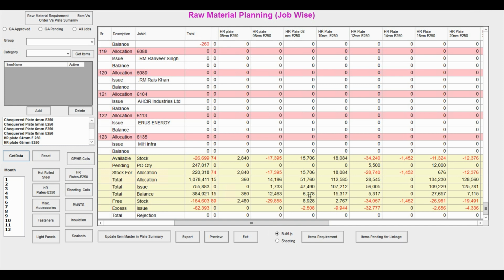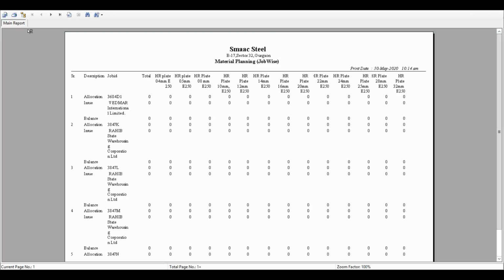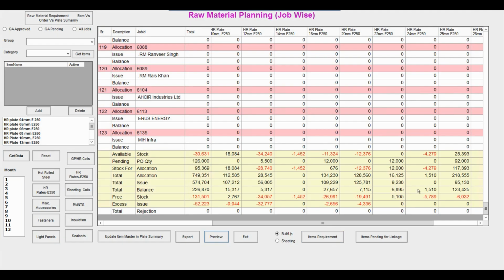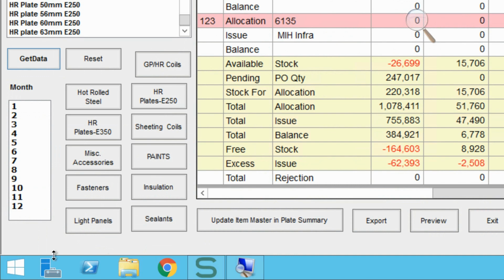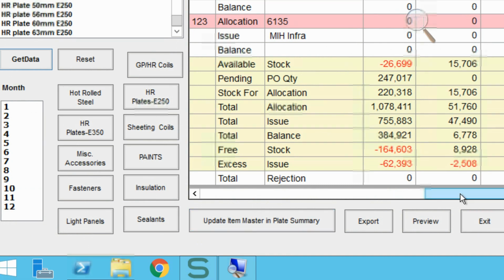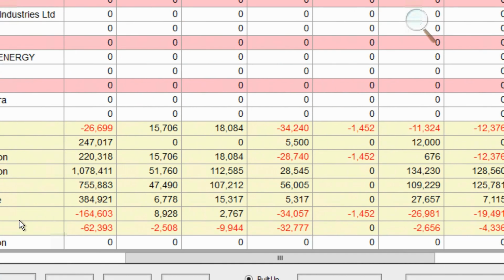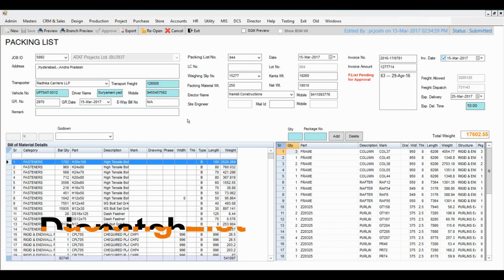As per your planned jobs, you can do the planning based on the approval of the jobs and a lot more. It automatically calculates the material required for the job, already issued material, and the free stock. So basically it helps you reduce your buffer stock, minimize your inventory cost, and at minimum it will reduce your inventory by 20%.